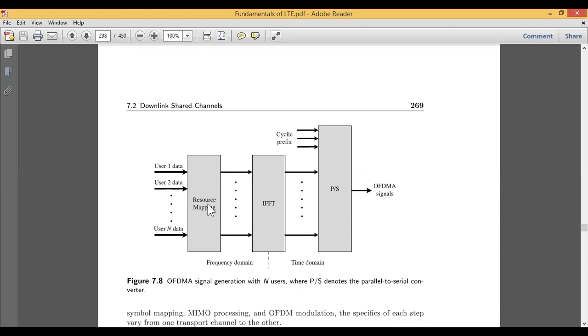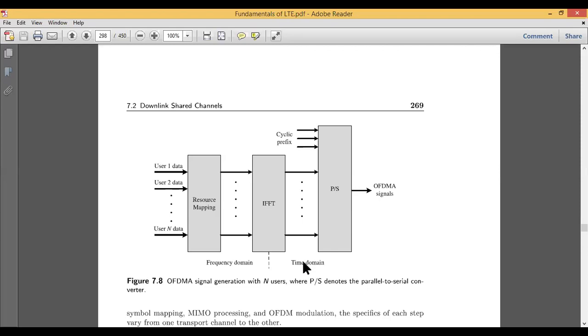In this diagram we have resource mapping, then we do the IFFT, that is inverse fast Fourier transform, and then a parallel to serial converter, making sure that before generating your signals you add the cyclic prefix. In this diagram there are two domains: frequency domain and time domain. Whenever we convert from time domain to frequency domain, or frequency to time domain, we use some kind of algorithms or transformations.